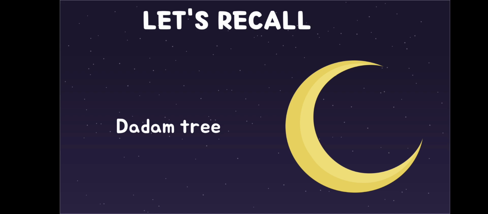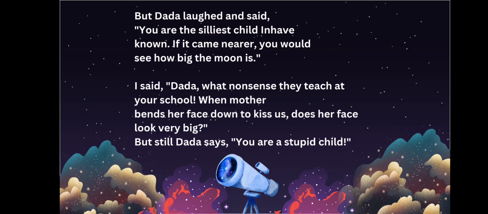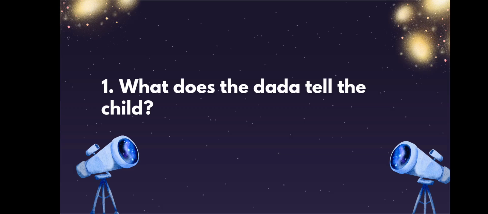Now let's move on to the poem. But Dada laughed and said, "You are the silliest child I have known. If it came nearer, you would see how big the moon is." I said, "Dada, what nonsense they teach at your school. When mother bends her face down to kiss us, does her face look very big?" But still, Dada says, "You are a stupid child."